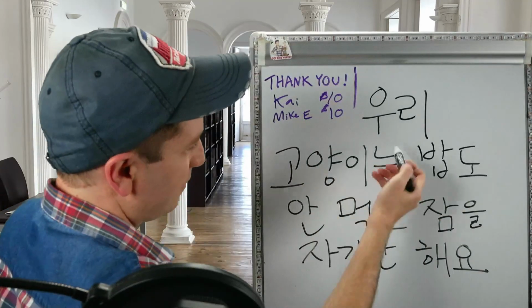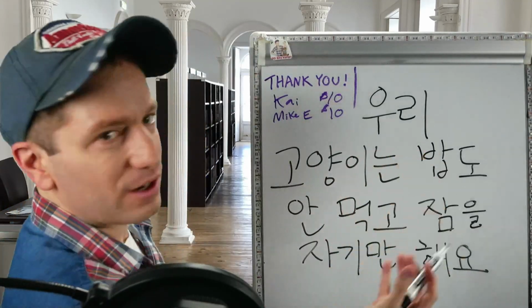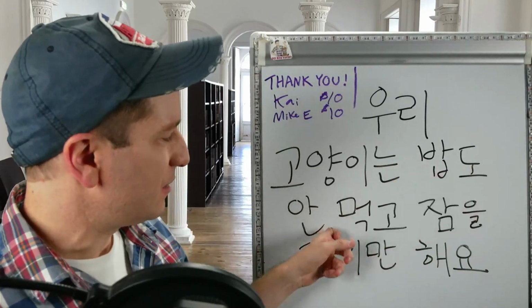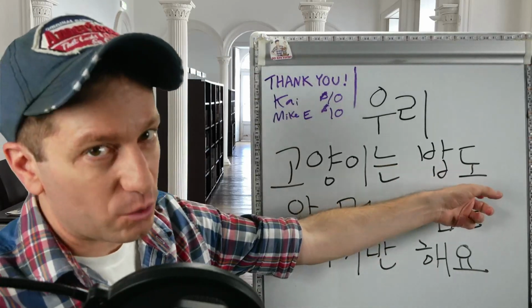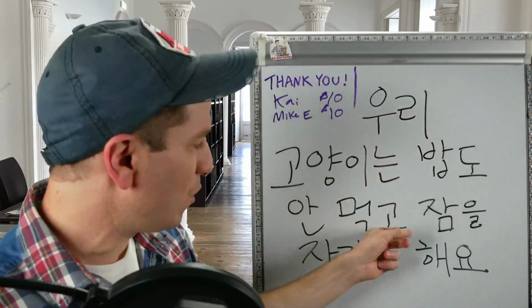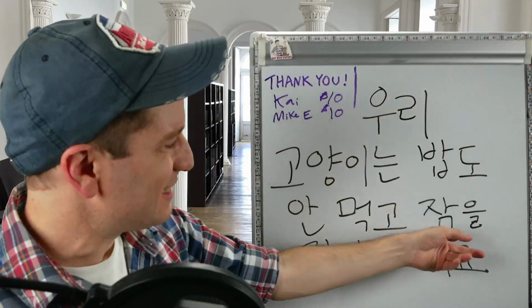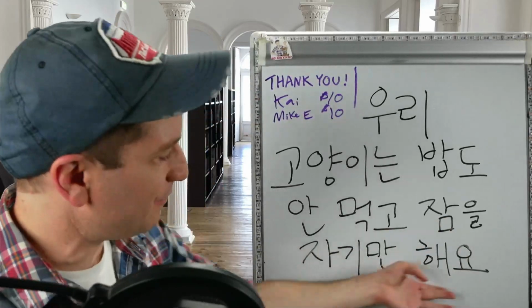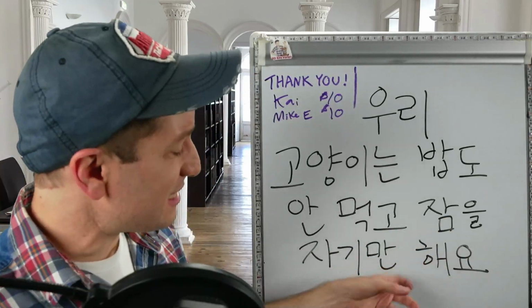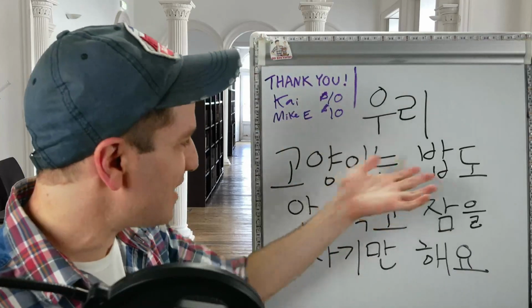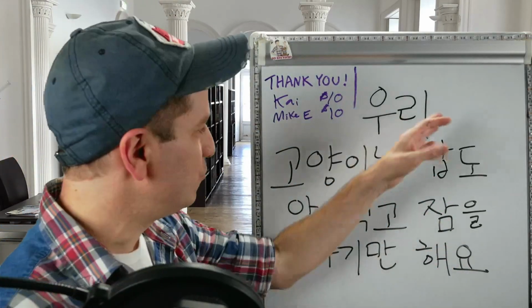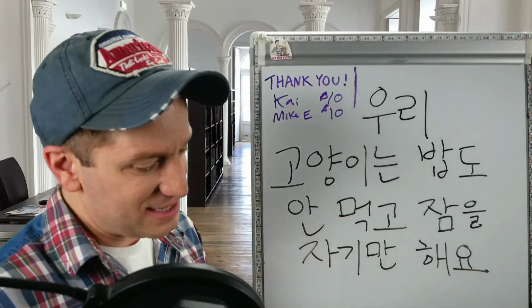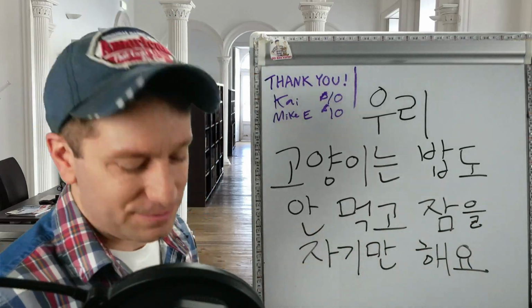우리 고양이는, my cat, literally our cat, as in our family cat, 밥도 안 먹고. So doesn't even, literally 밥도, even rice, even a meal, 안 먹고. So doesn't even eat, and 잠을 자다, sleep. 잠을 자기만 해요. So 자기만 해요. All it does is sleep, doesn't even eat. So our cat doesn't even eat, it just sleeps. 우리 고양이는 밥도 안 먹고 잠을 자기만 해요. So our cat doesn't even eat and only sleeps.